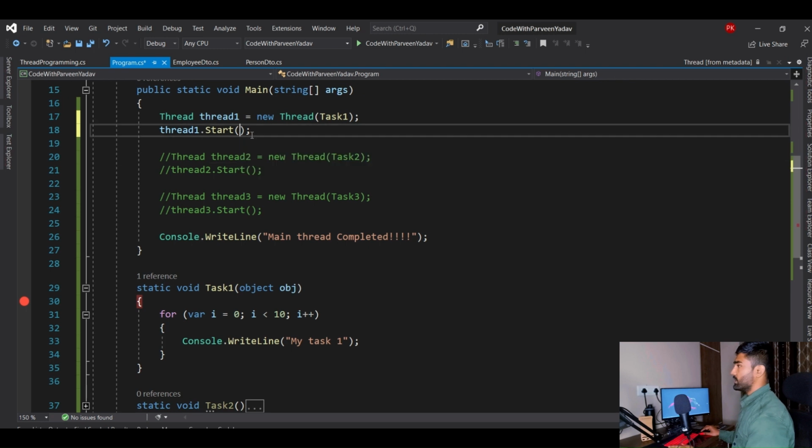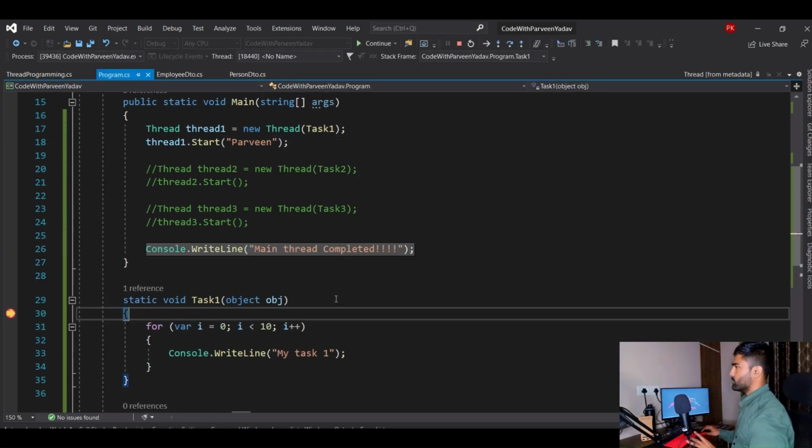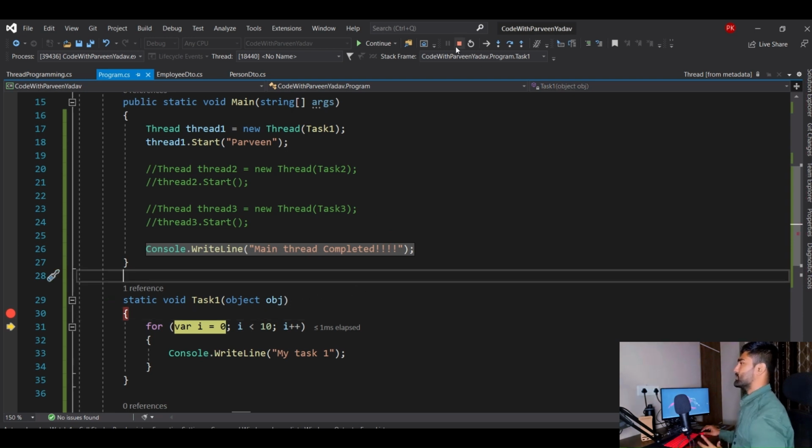Now let's go ahead and assign a very simple parameter, just a name. Let's say I passed Praveen as an argument. Now execute it and let's see what happened. Here you go. You see, now I got that. So that is how you can pass the argument.